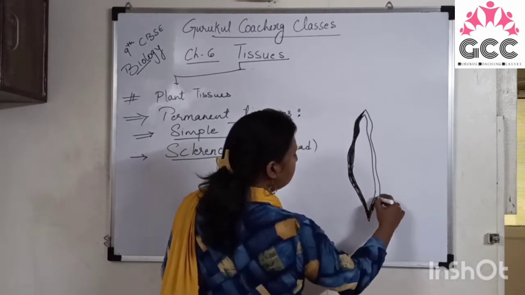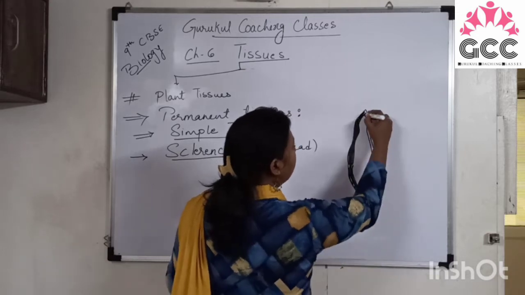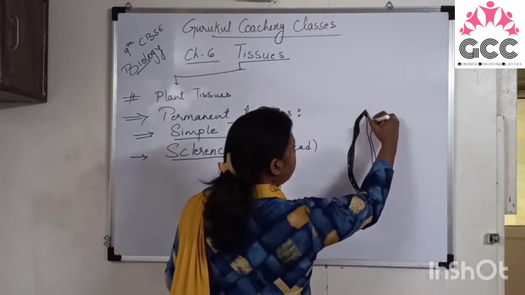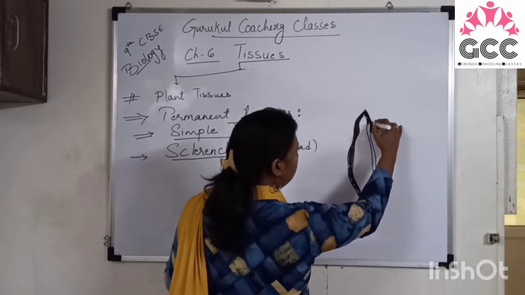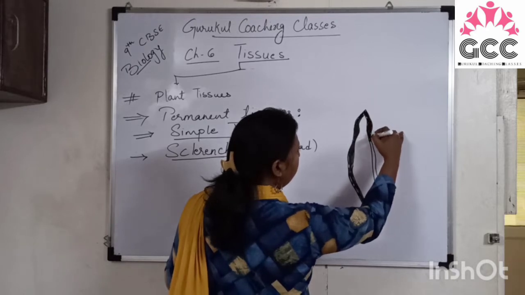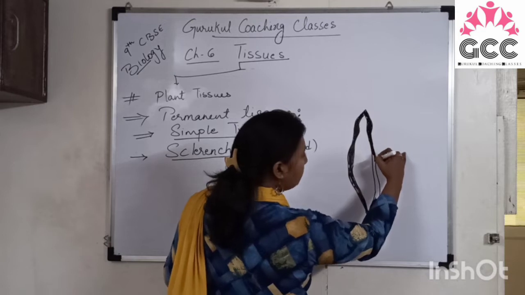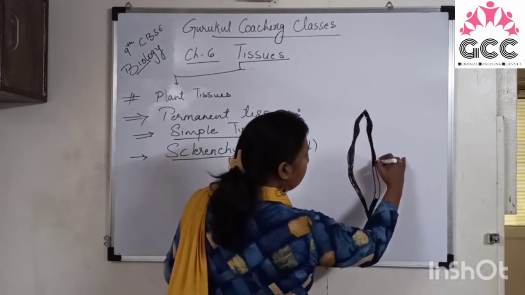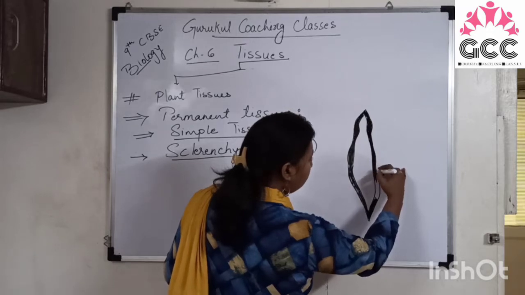Their cell wall is very thick due to the deposition of lignin. You can see in the diagram that this is the thick lignified cell wall. They have a very thin lumen. Lumen means the internal part. As they do not have any cytoplasm, their internal part is shrunken, or you can say it is very thin.